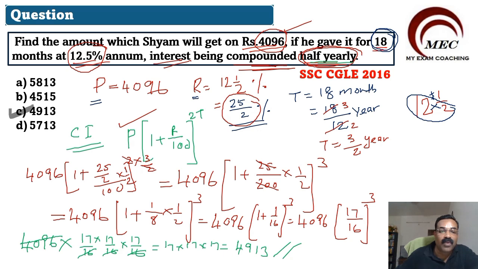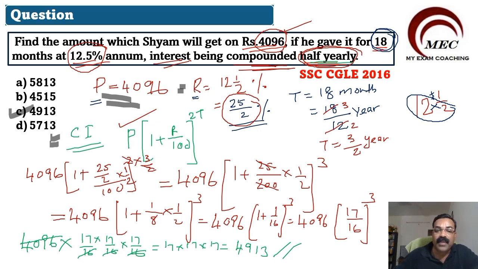Put the formula directly. I have written what is P, what is R, conversions, everything you can do mental calculations and put it in the formula directly. This is only for clearing your concept. It is a lengthy calculation, but when you do it in your examination, directly put it in the formula and solve it. Okay, it will be very easy. And most of the time, the numbers are selected in your question in such a way. That is the main idea of selecting this type of questions.